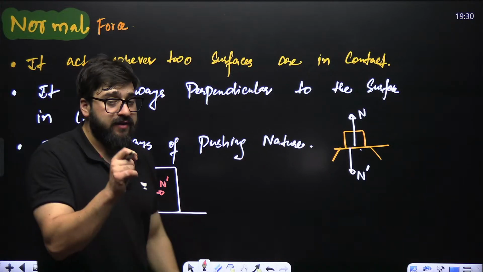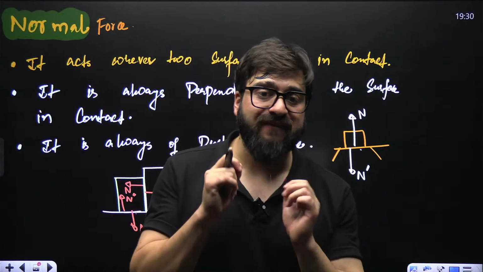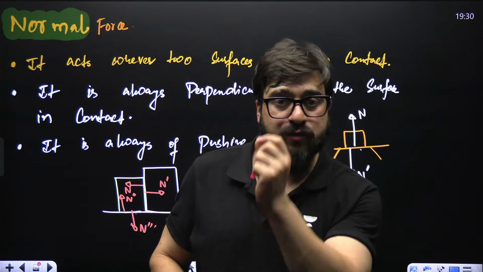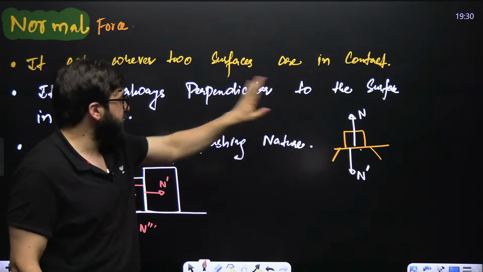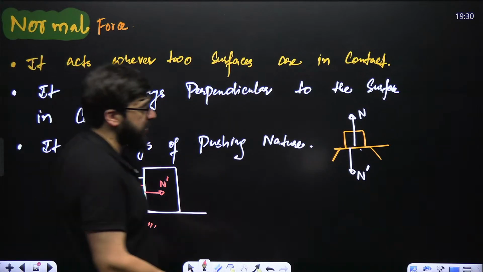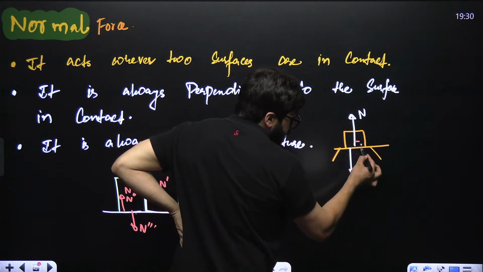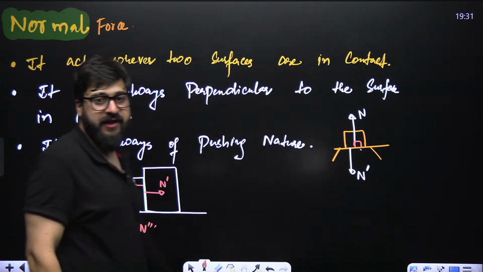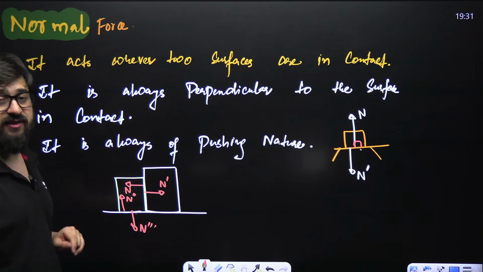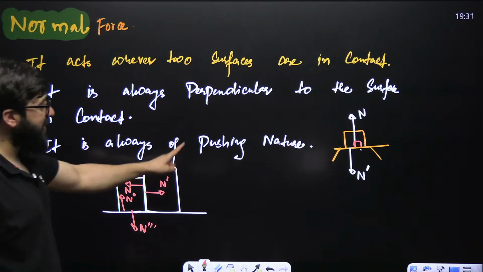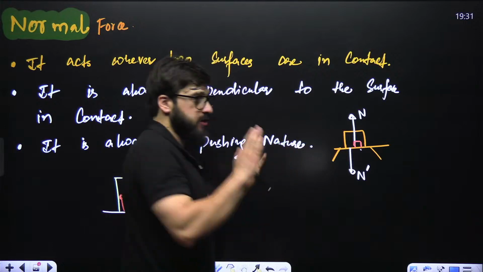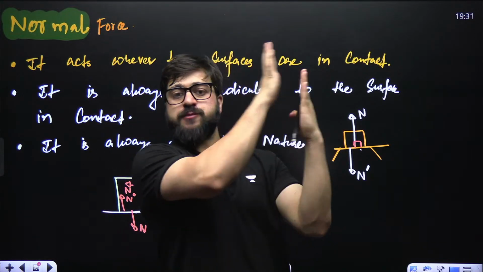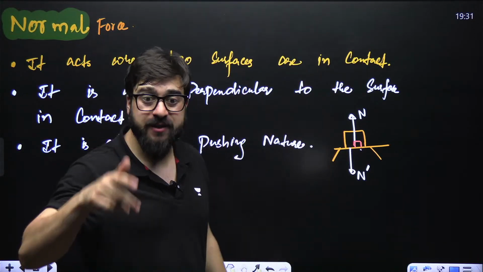So whenever two bodies come in contact with each other, they apply a force, that is what we call the normal force. It is always perpendicular to the surface in contact. See guys, I made it perpendicular to the surface in contact. It makes 90 degrees with the surface. It is always of pushing nature. It's a push-based force. This body is pushing that body with the normal force.